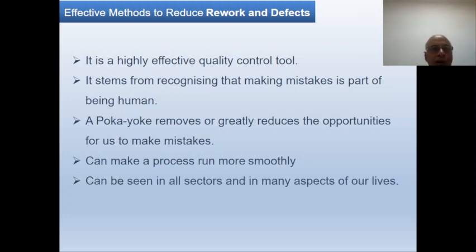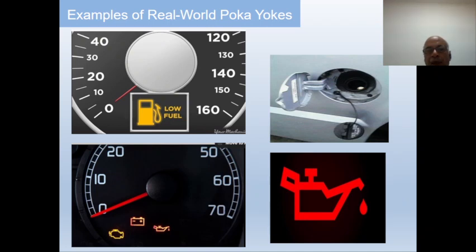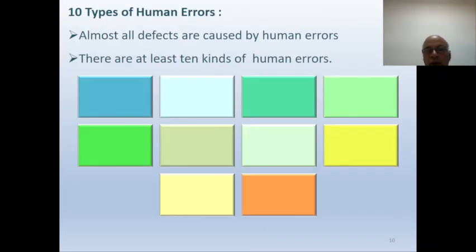It can be seen in all sectors of human endeavor, and it is involved in many aspects of our day-to-day life also. By using this concept, we can improve the yield of the process, the efficiency of the process, and over and above that, reduce the defect rate. Some examples from our real world are here for better understanding of Poka-yoke.